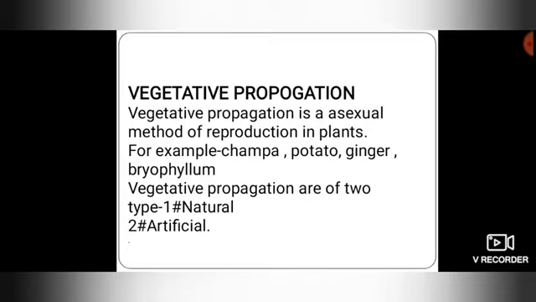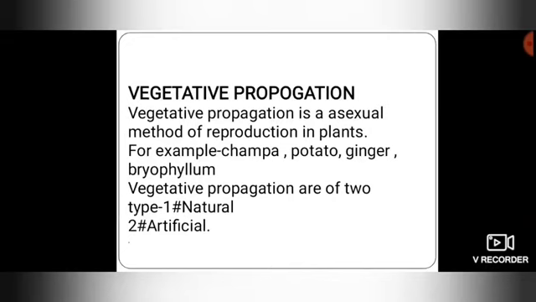Vegetative propagation usually involves the growth and development of one or more buds on the old part of the plant. For example, champa, potato, ginger and bryophyllum. Students, you have seen potato. They have eyes from which the new growth begins. The new stems growing from each eye are called sprouts, which give rise to the new plant.